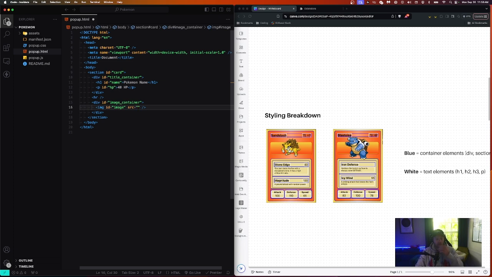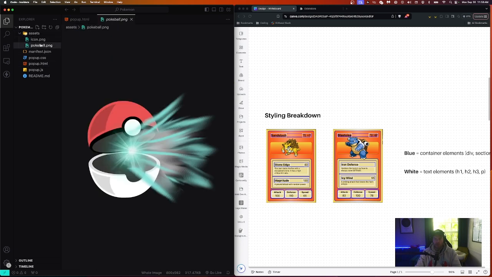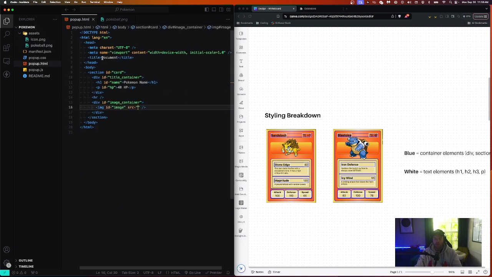And for now, we're going to use a placeholder image, which is in our assets folder, and it's this Pokeball. Okay, so before the Pokemon appears, there will be a Pokeball on the screen, so it kind of looks like they're appearing out of it. So we just have to add the path name to that. That's in our assets folder, and then it's slash Pokeball dot, I believe it's a PNG.